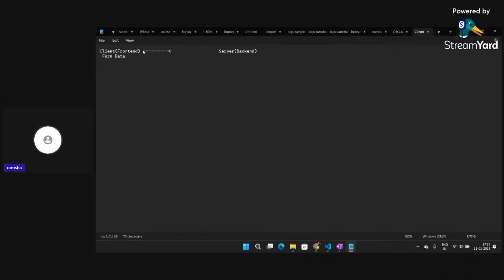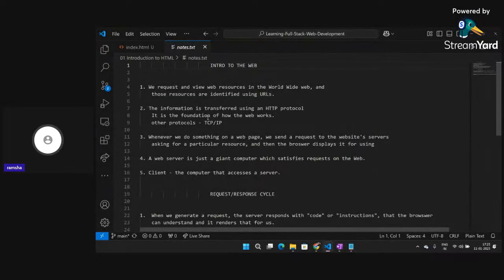It will send a request to my backend that as soon as you get the form data, you have to give a response, and in turn the server will give a response. So you send a request to the backend, to the server, and in turn you get a response on the client side. So this is just like a request-response cycle.